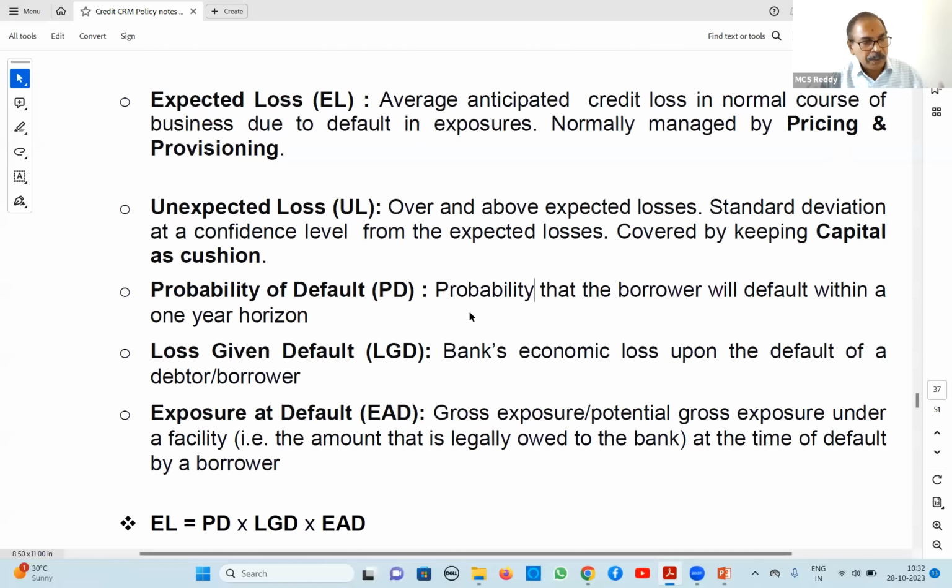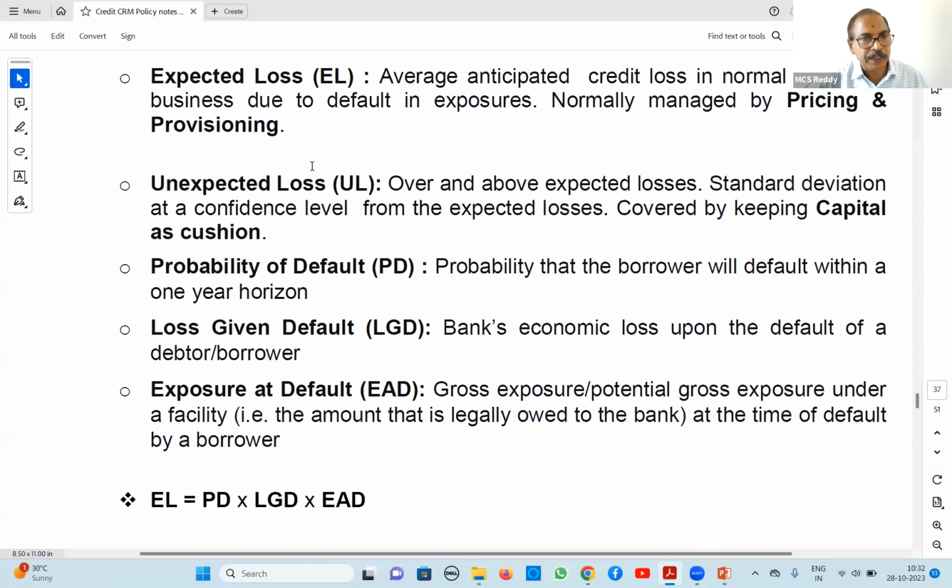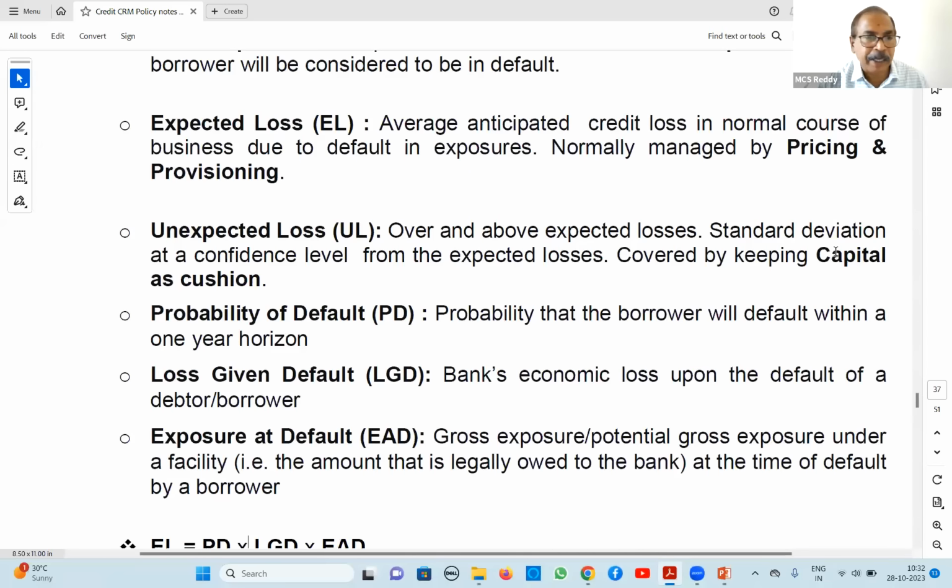In how many years it becomes NPA is only a probability calculation. Like this, our people at head office take 5 years of data and calculate probability of default. We need not worry at branch level; head office takes care of all three: probability of default, loss given default, and exposure at default. Based on this, they calculate expected losses, which are covered by pricing and provisioning. Unexpected losses are covered by capital. Just these 2 points for exam purposes.